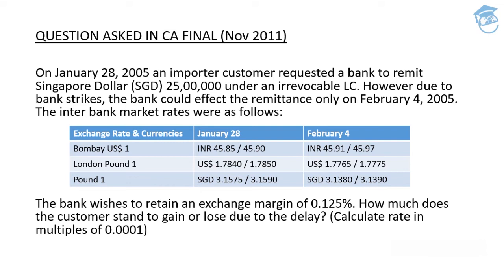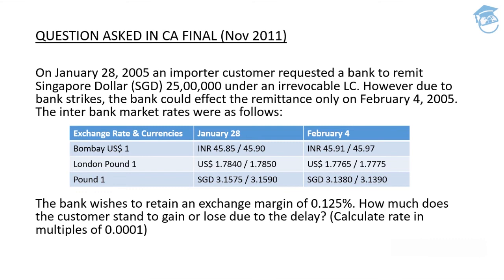Clear, guys? Cool. Now, what will happen if the remittance is being made on Feb 4? Nothing will change. No position will be changing in this particular scenario as well. The only thing is the rates are going to change. The position will remain the same. In the first case, since the ask was applied, which is 45.90, here also ask will be applied, which is 45.97. The concept will remain exactly the same. Only the figures will change. Ask will be applied in the position of ask. Bid will be applied in the position of bid.